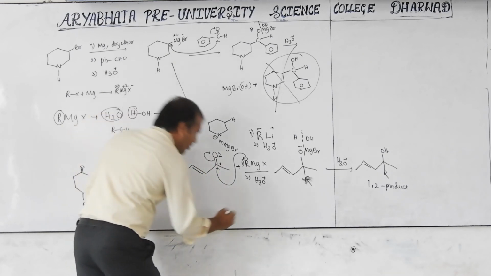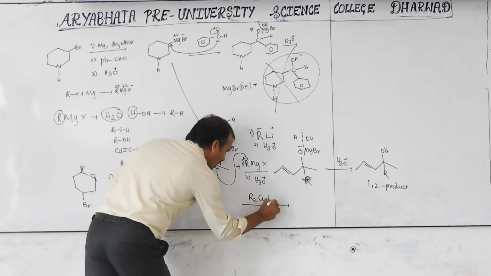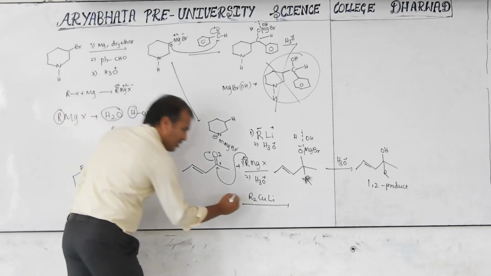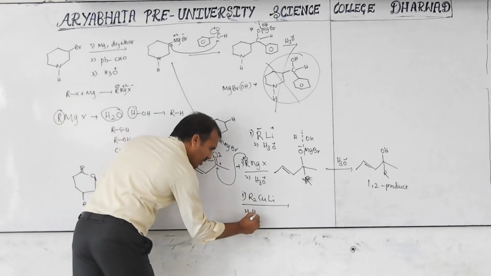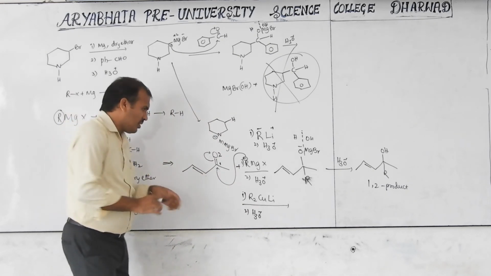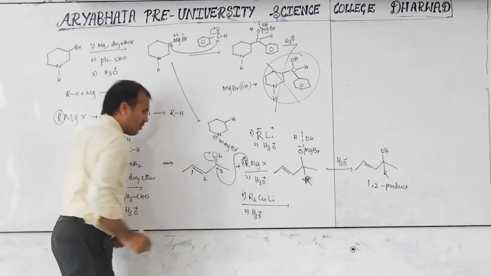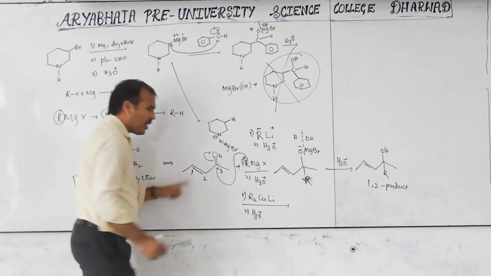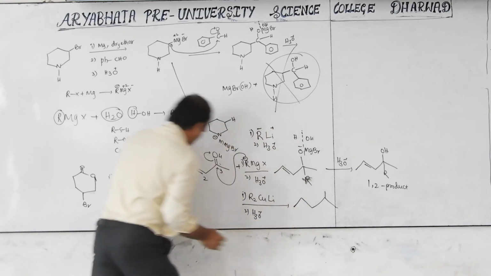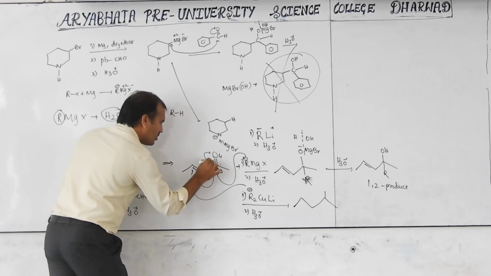With the same reactant, if another reagent is there, that is called R2CuLi, this is different. So this is the first step, and the second step is H3O plus. Now keep in mind, this time here is 1, this is 2, this is 3, this is 4. One of the R is bonded here. So when R is bonded here, this bond will come to here, this bond will come to here.